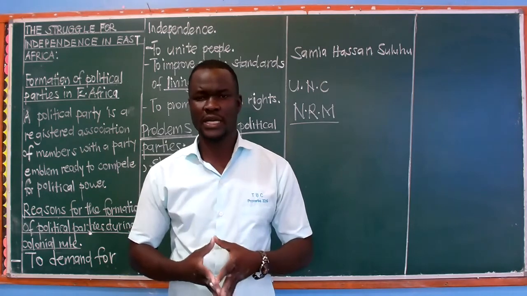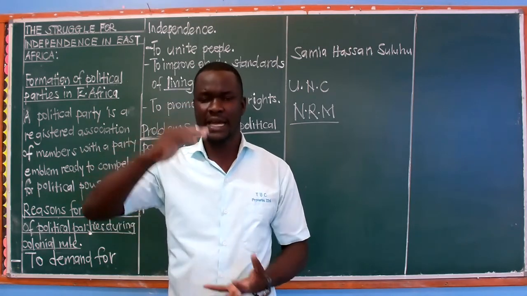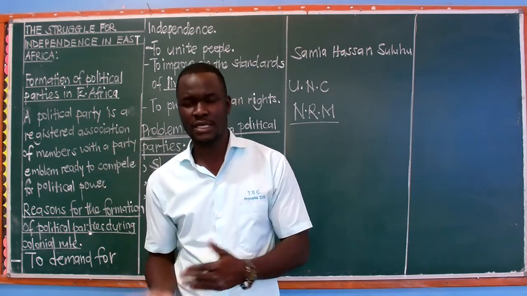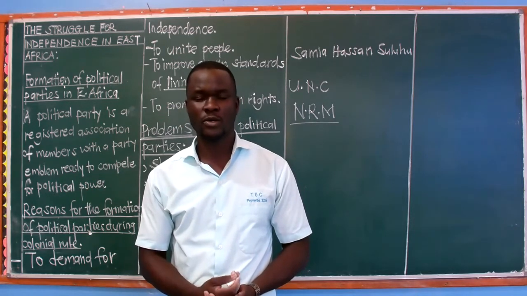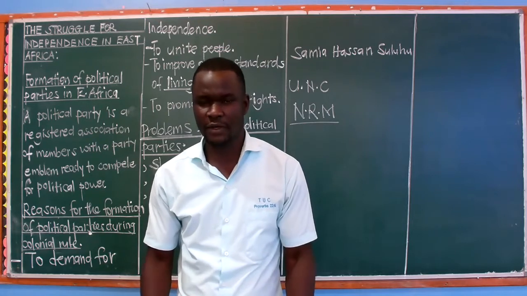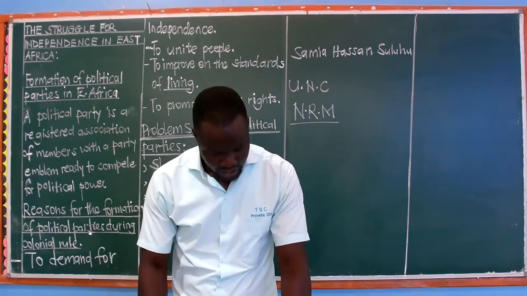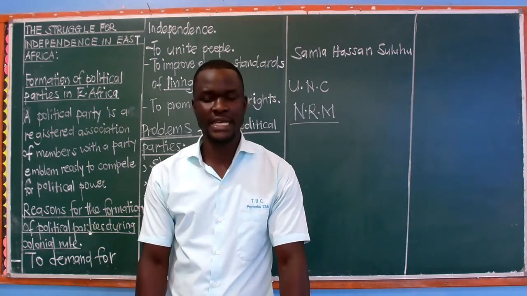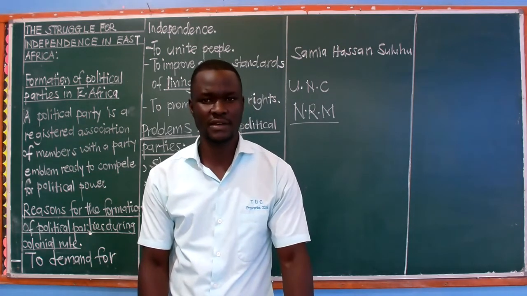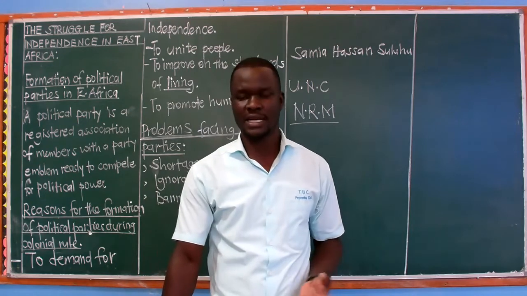And of course, we need to realize that when the number of people goes very high, it brings a shortage in resources. And you will find that people will not be able to get what will be enough for everyone. We have other problems like over-dependency, that is on foreign aid. You will find that most of the East African countries depend on foreign countries.